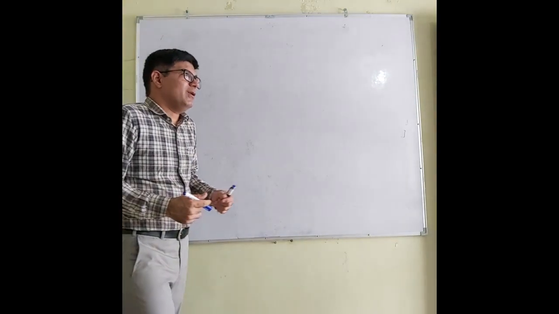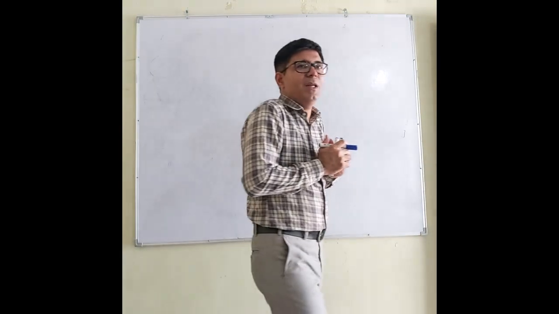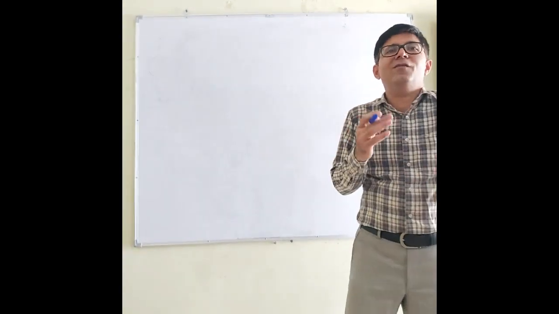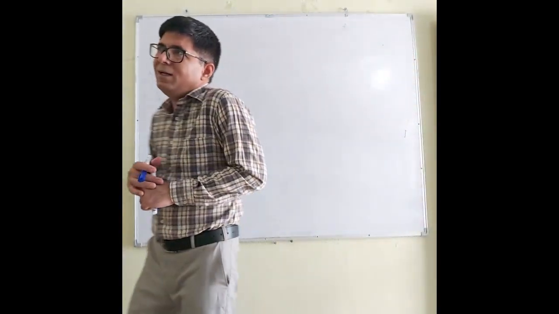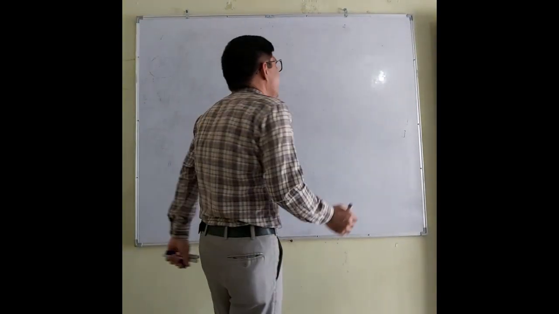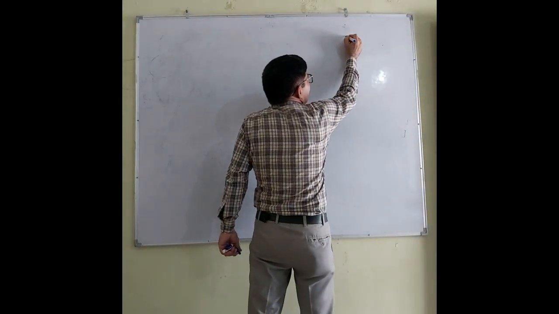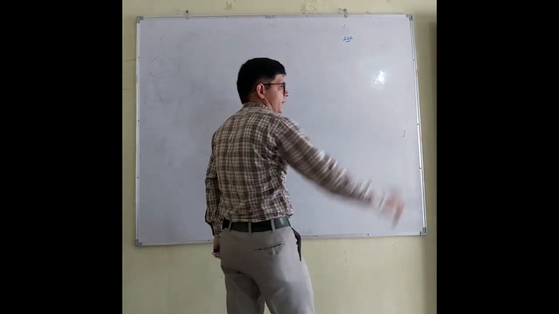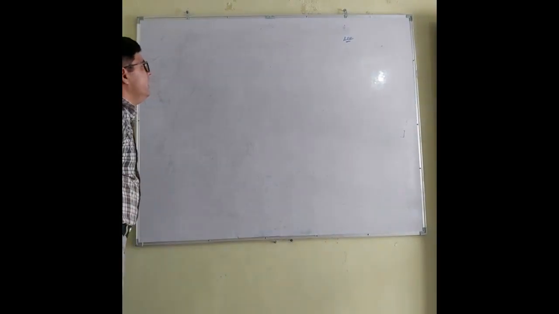So I think now you understand the meaning of the term light. You yourself can define the term light. The main purpose of the light is to see the objects. So how can you define the light?